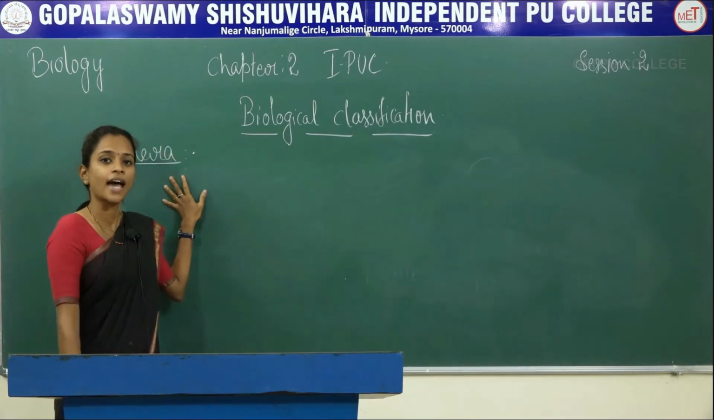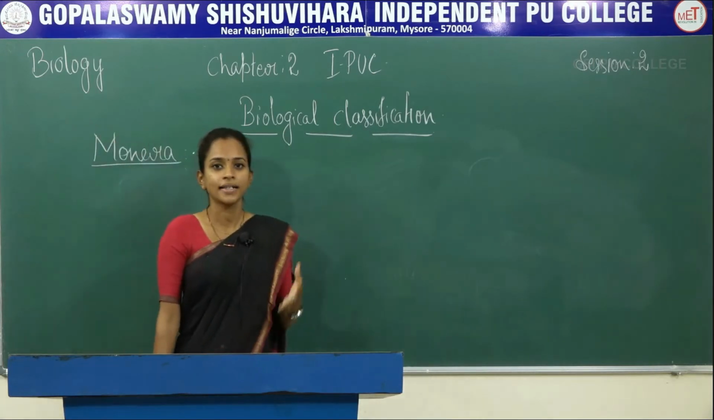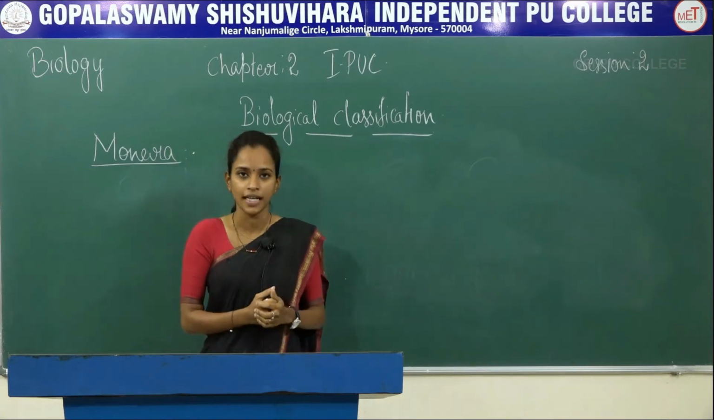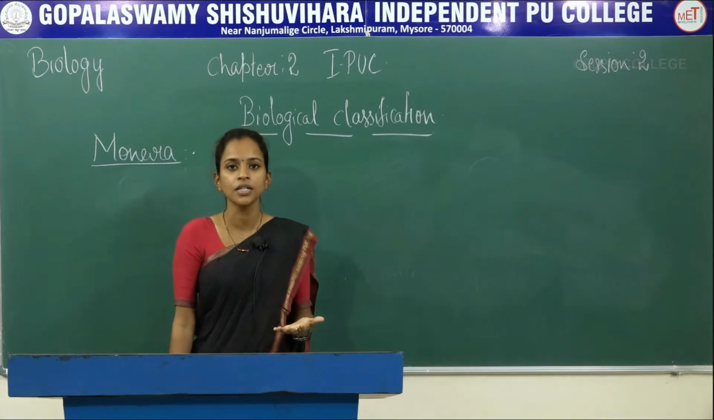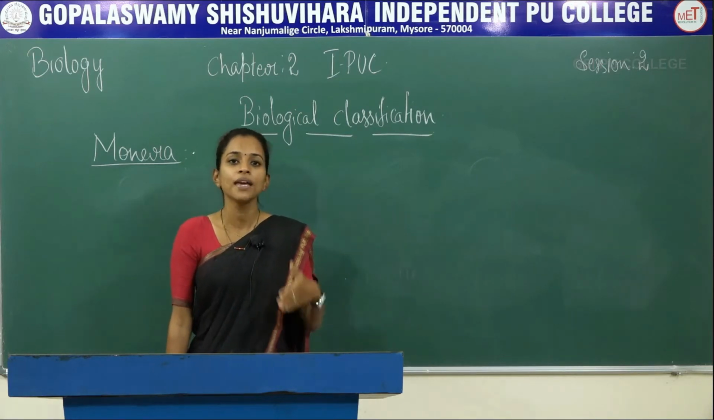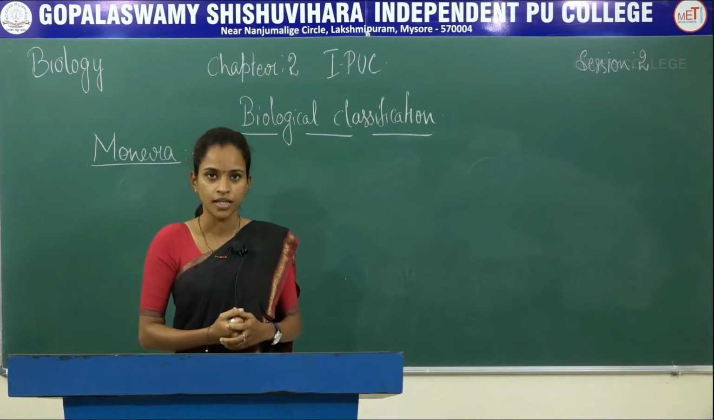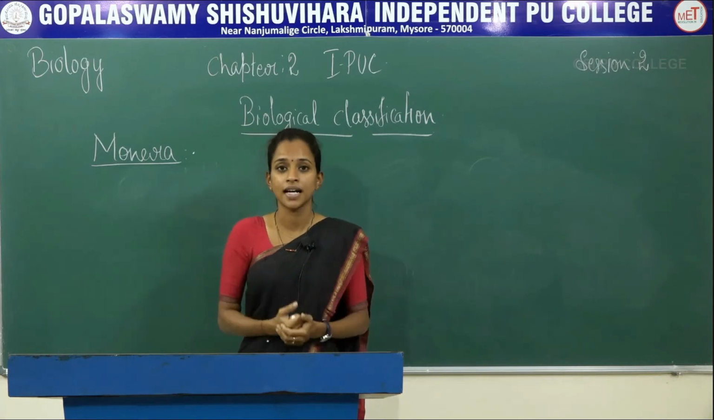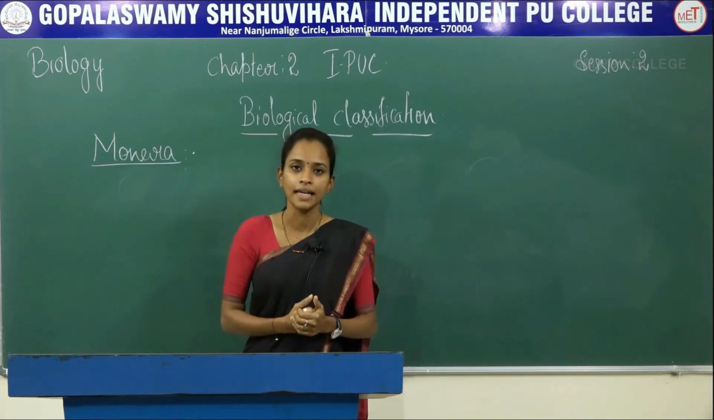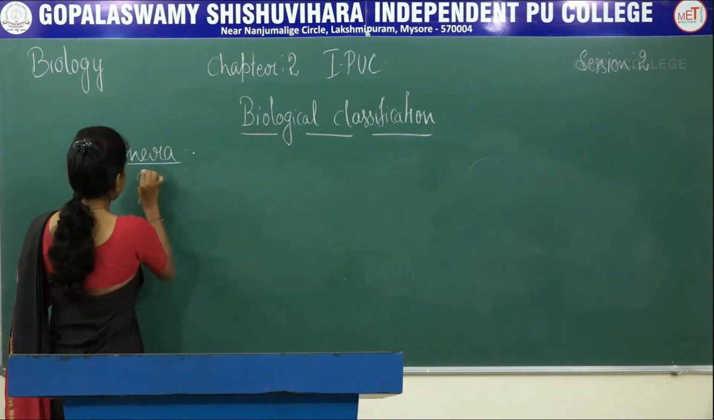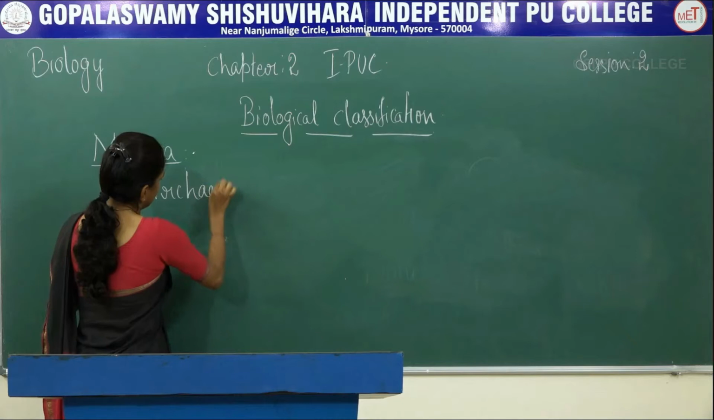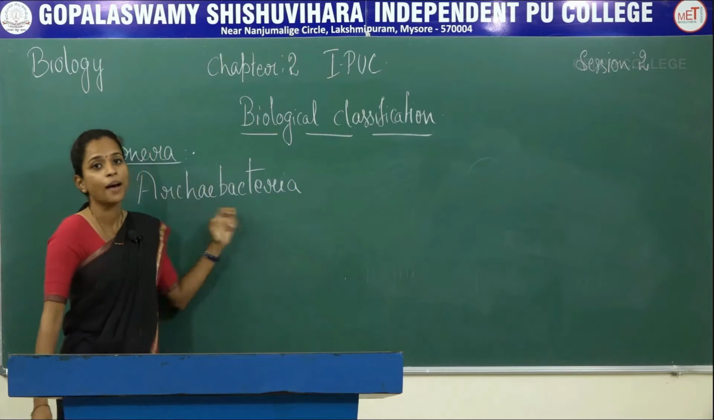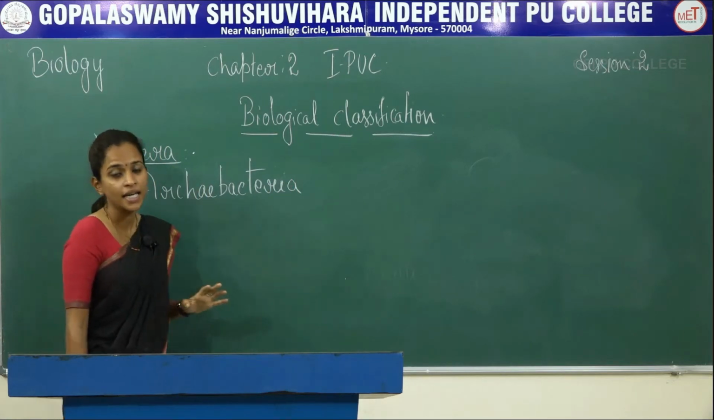While we discussed the characters of Monera, I told you that bacteria have autotrophic as well as heterotrophic nature. When it comes to autotrophic mode of nutrition, they may be photosynthetic as well as chemosynthetic, and in heterotrophic nature, they might be parasitic as well as saprophytic. We will now study the different types involved in kingdom Monera. The first type is Archaebacteria.